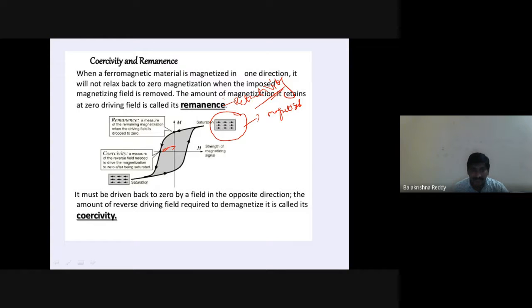After the saturation, this will continue in the negative direction until all the domains are diverted, as a non-magnetic material completely. Later on, if you start applying the magnetic field again as a driving field, it returns back in the form of a loop. Is it clear? Coercivity and this.